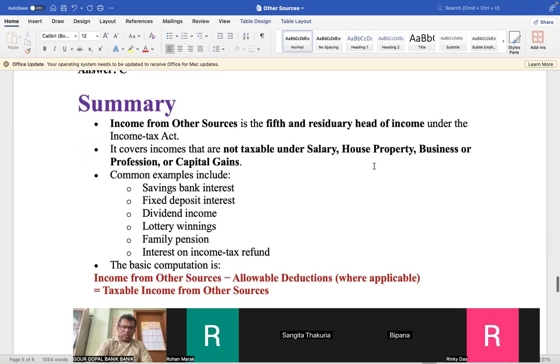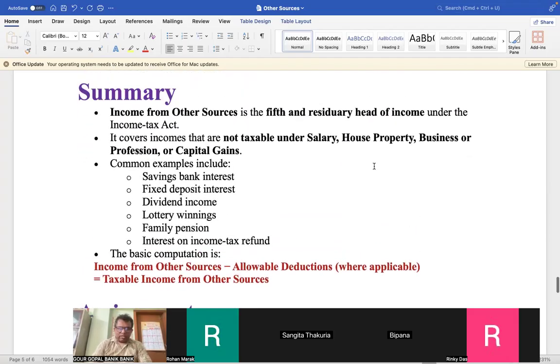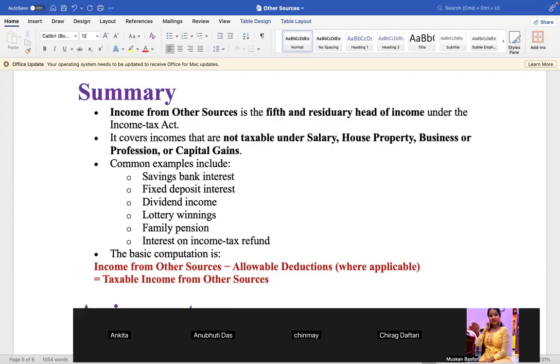So who will read the summary? Whom shall I give the summary to? Bhaskar? Again asking for Bhaskar. Bhargav. Okay, Muskan, read the summary. Muskan.